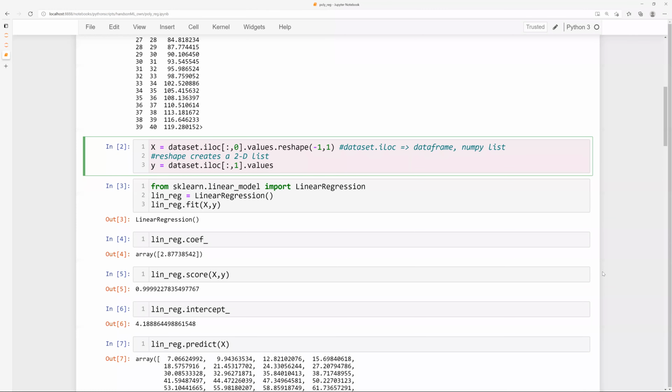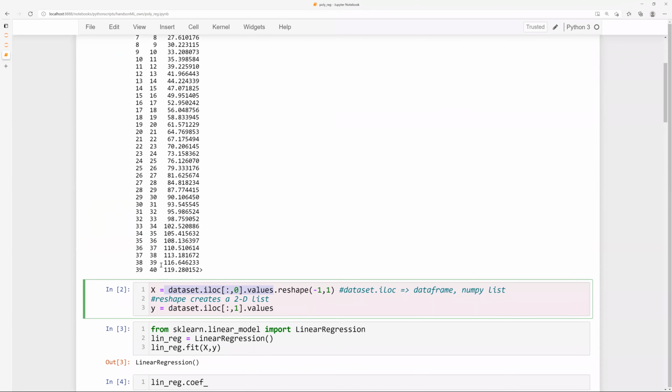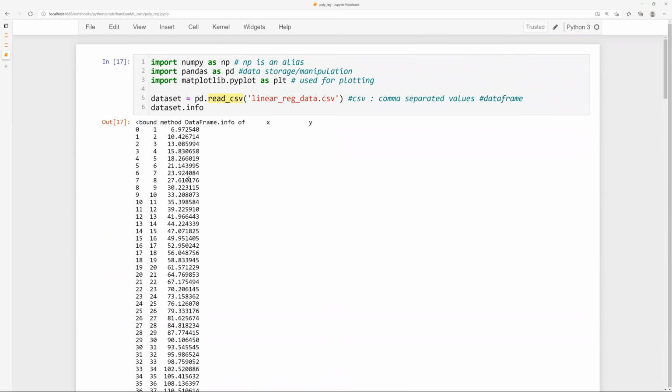In this case, what is that 2D list going to have? You can create 2D matrices or 2D arrays. You can create a 1D array and you can create a 2D array in any programming language, or 3D or whatever. So when I call this particular function, because it has only one column, instead of creating a 2D list, it creates a one-dimensional list. In this particular case, what will be the length of that list? It will be a one-dimensional list of length